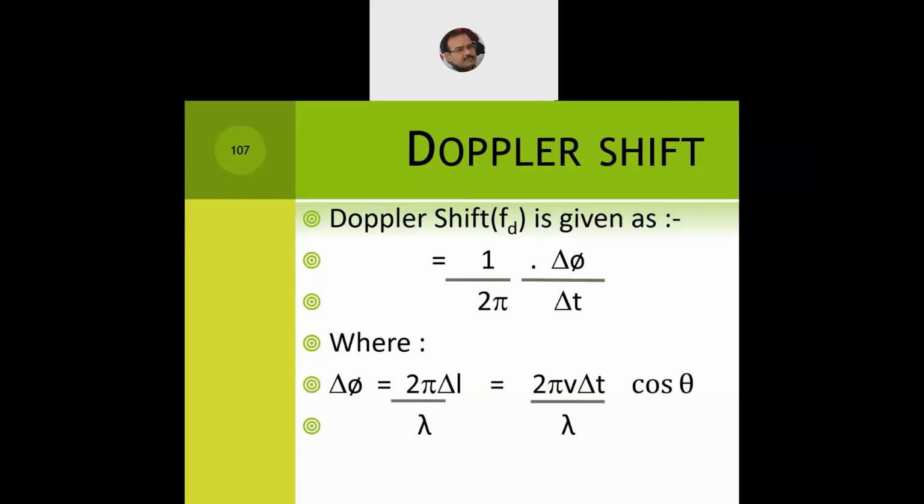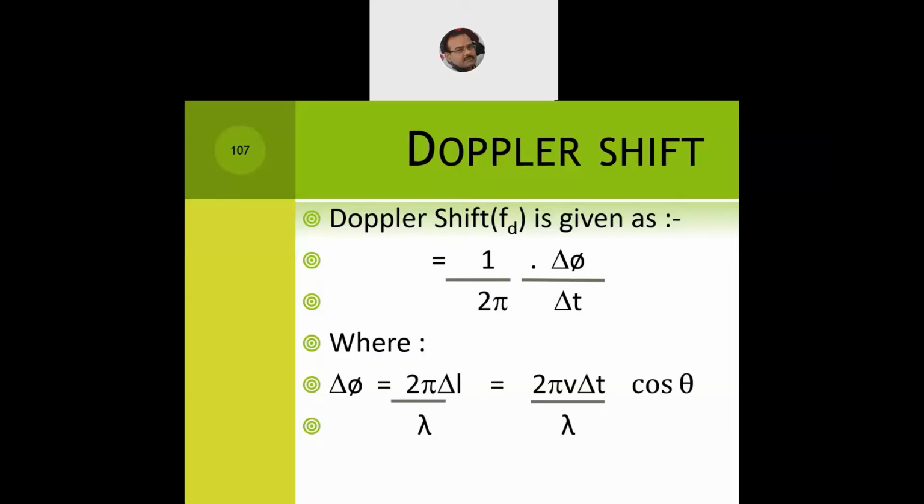So speed is equal to distance upon time. So delta L is equal to V times of delta t into cos theta. And 2 pi by lambda gets carried forward from the same place. So if I want to compute the Doppler shift in a free space propagation model, when the vehicle is moving from the location x to a location y at a constant velocity v1, I will use the formula 1 upon 2 pi into delta phi by delta t.